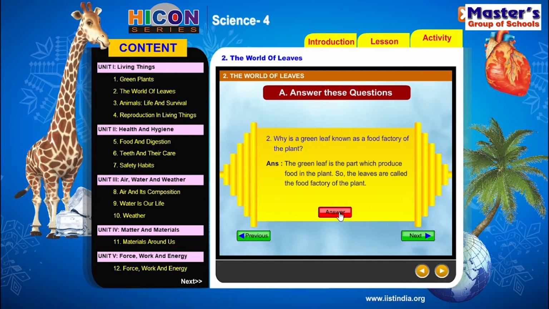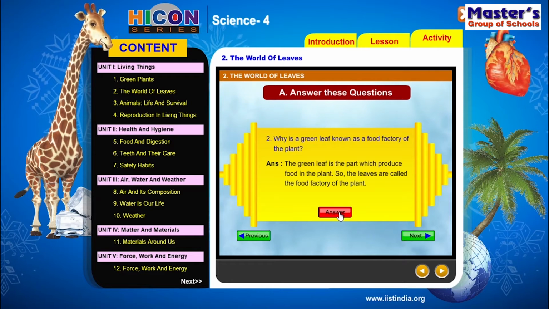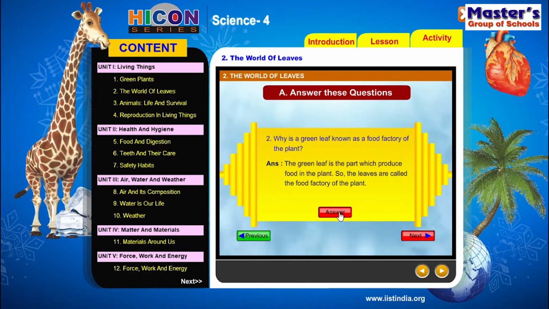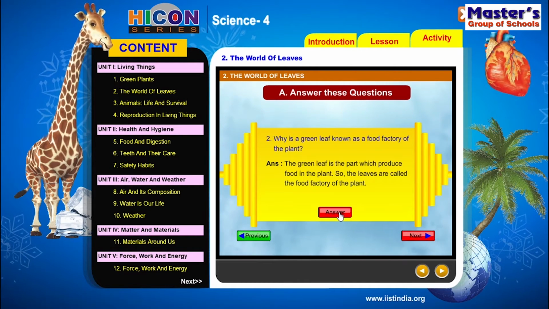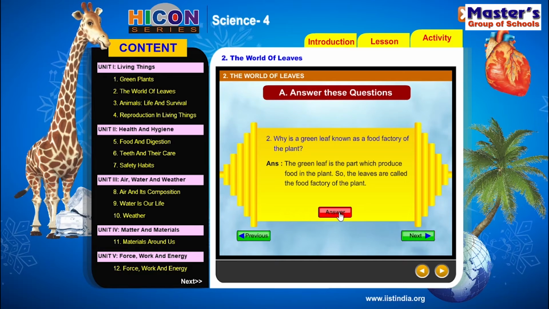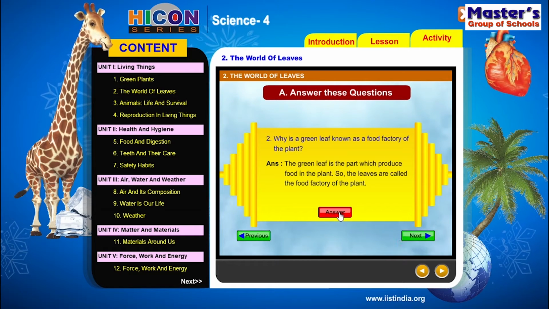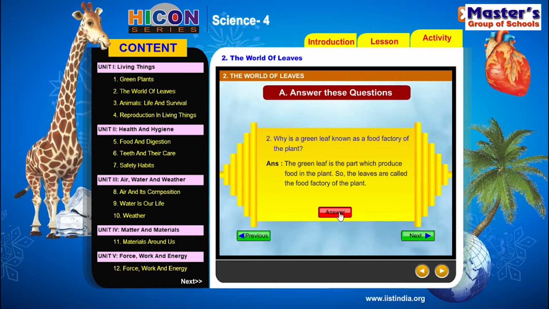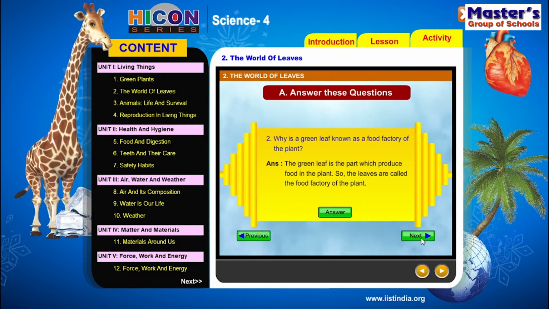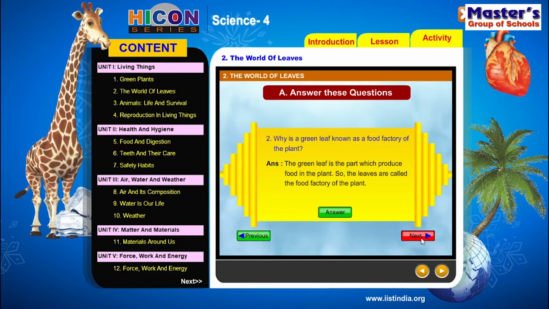That's why the leaf is the most important part of the plant. So the green leaf is the part which produces food in the plant. So the leaves are called the food factory of the plant. So children, note down this question and answer in your notebook. So see the next question.